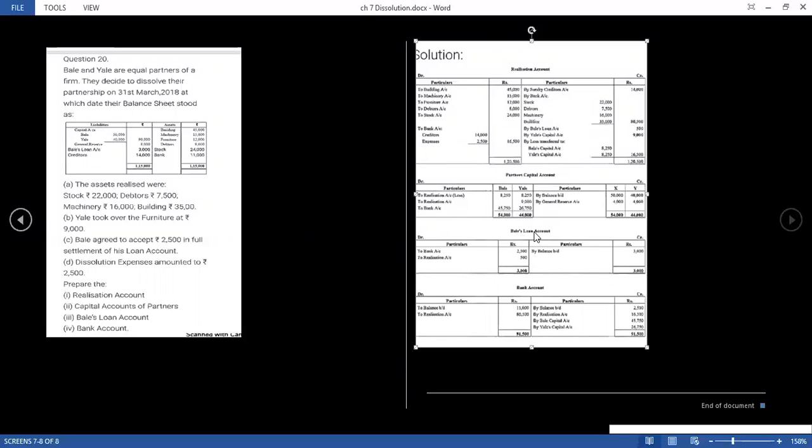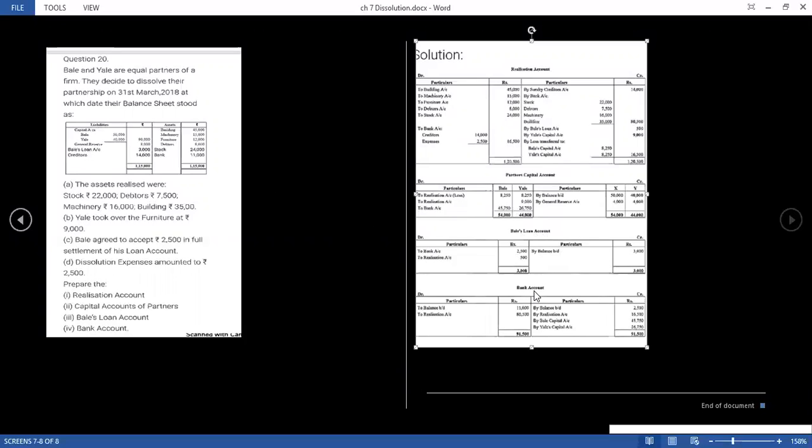Now we have to prepare Bale's loan account. On the credit side, because the loan was mentioned here on the liability side, it will be transferred here. On the credit side, the full amount 3000, then paid rupees 2500 to bank, and the difference comes with the name of realization account. So in this way it can be balanced.